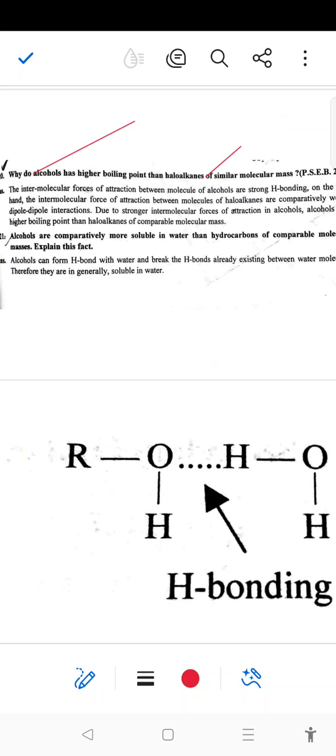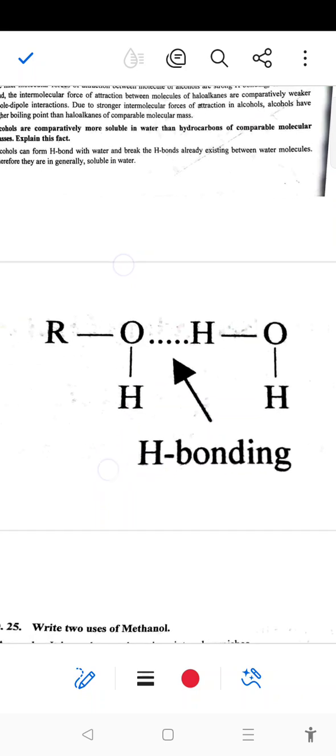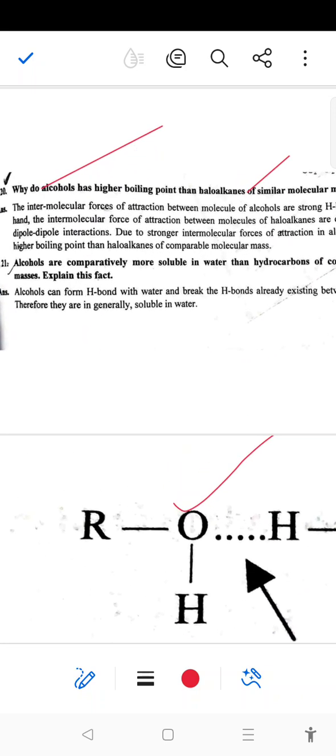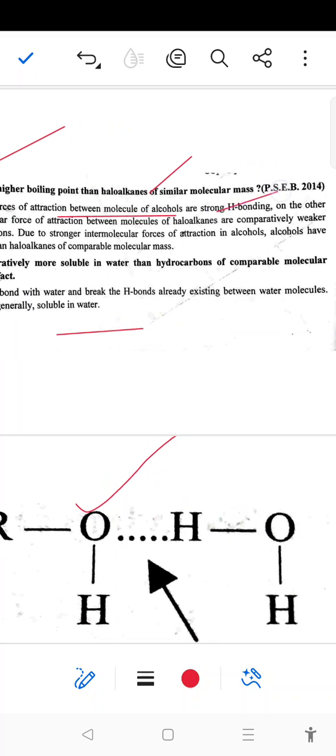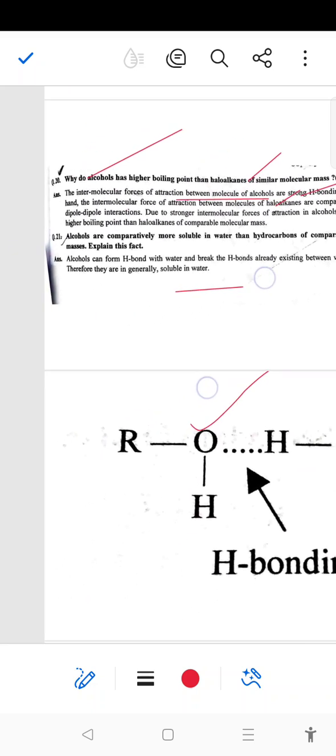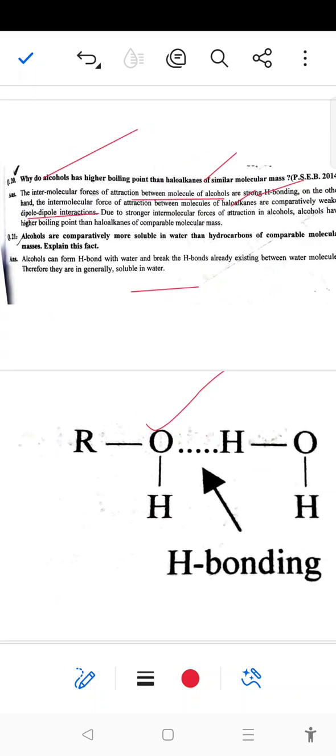So as we know, in the case of alcohol, it will form hydrogen bonding. Okay. So the intermolecular forces of attraction between the molecules of alcohol are stronger due to hydrogen bonding. On the other hand, intermolecular forces of attraction between the molecules of haloalkane are comparatively weaker. So dipole-dipole interactions are weaker in haloalkane. So due to stronger intermolecular force of attraction in alcohol, it will show higher melting and higher boiling point than that of haloalkane.